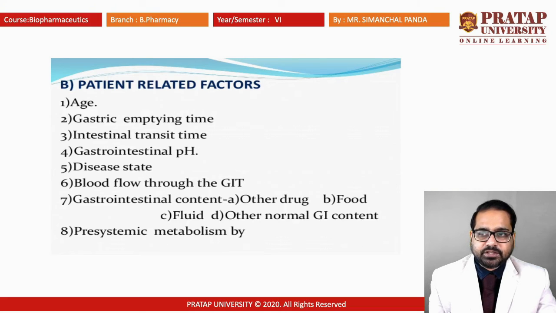And during the disease condition also, as the geriatric people have, it will not remain the same as the adult. The adult has the proper dissolution rate and absorption. Gastric emptying time, for example, depends on the different types of food we are taking. If you are taking fatty food, it will take a lot more time to empty from the stomach to the intestine, and if you are taking protein, it will take somewhat less time compared to fat, and if you are taking carbohydrate or fiber food, the gastric emptying time will be much faster.